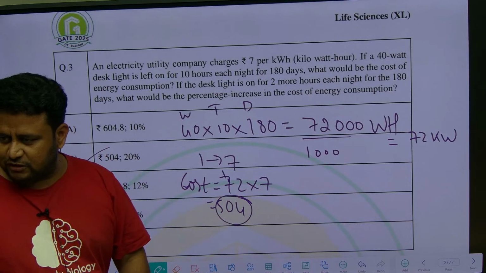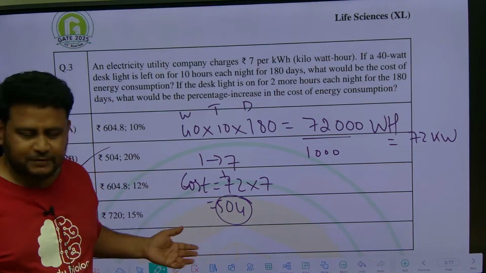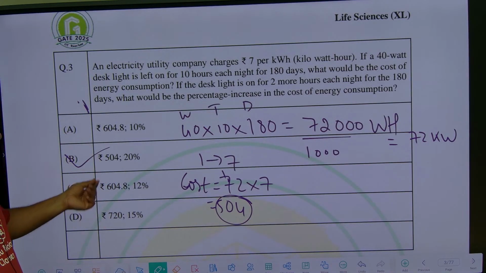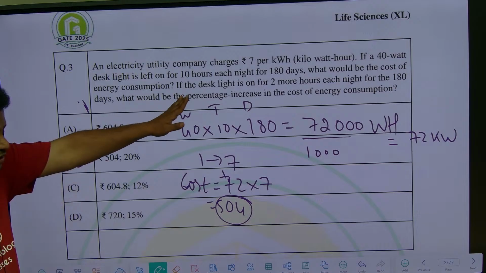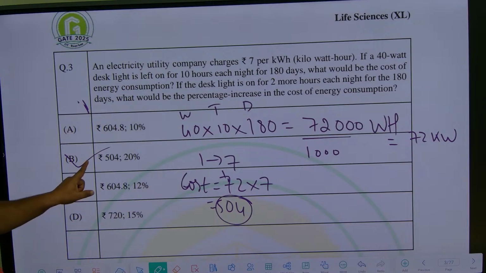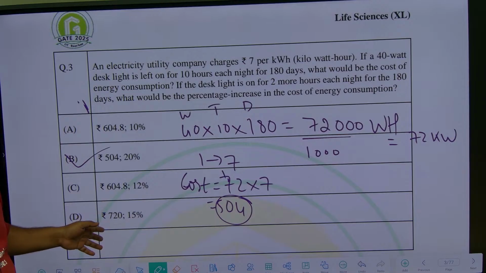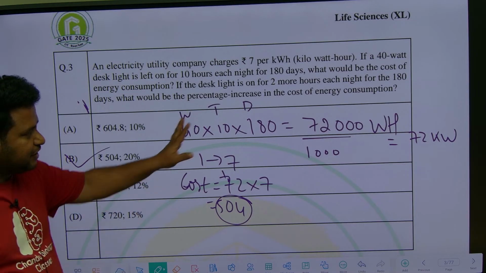So for that, should we find out? Should we really find out in this question? Not required at all, because we already got 504. Other options are not even close. Suppose we had got 604, we would have had to find out. We have got 504, and there is no other option like it. Don't do the second question, go for the next question. But these options are poorly framed because they are very different. If you get 504, you are done. But anyway, let us find out this one.